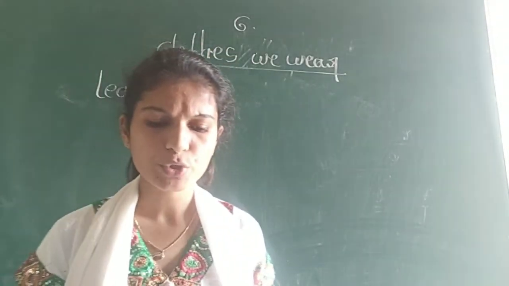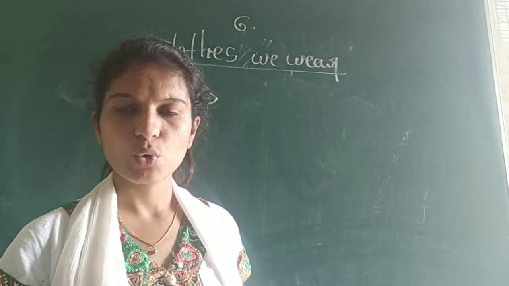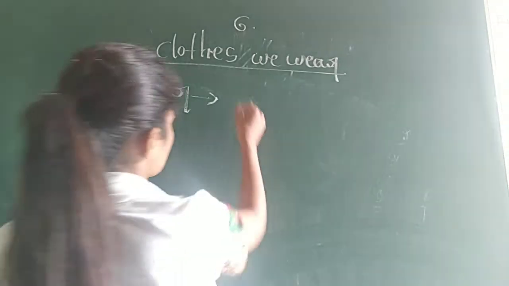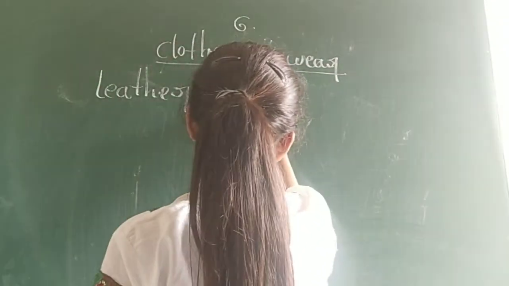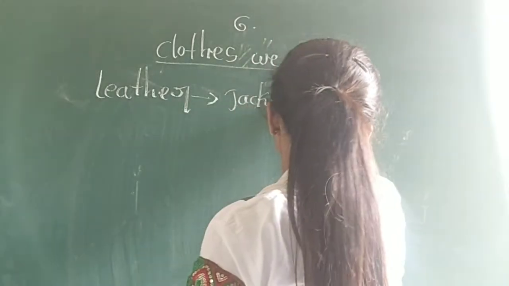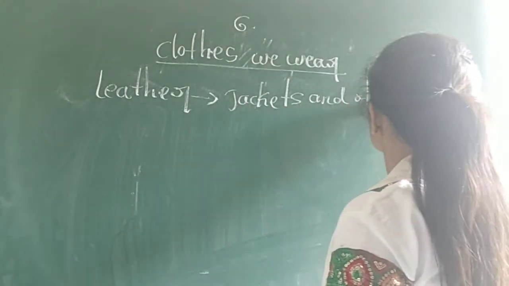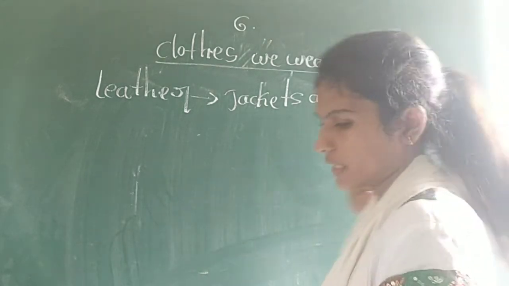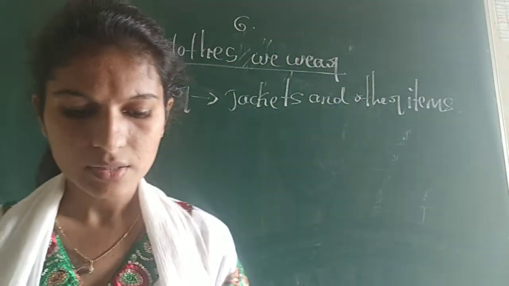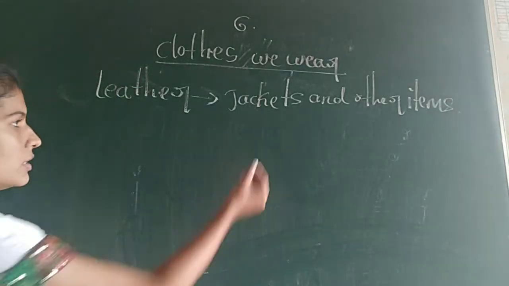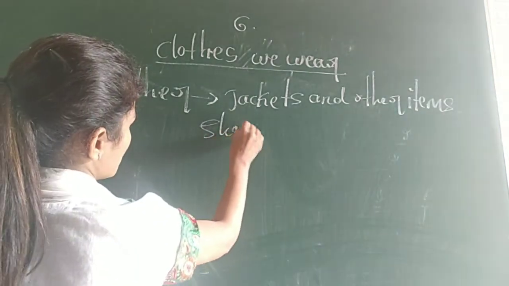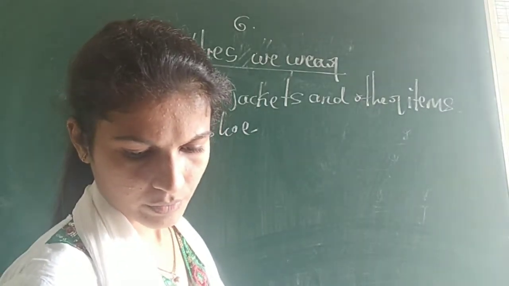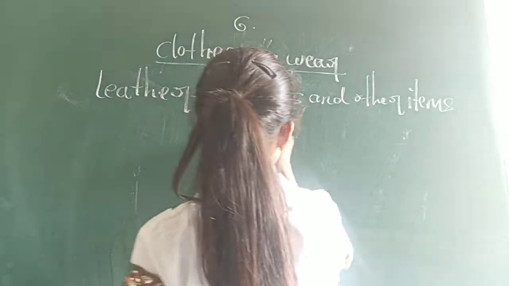Leather is used to make jackets and other items, such as shoes and sandals.